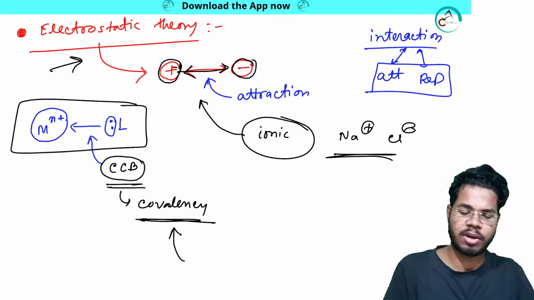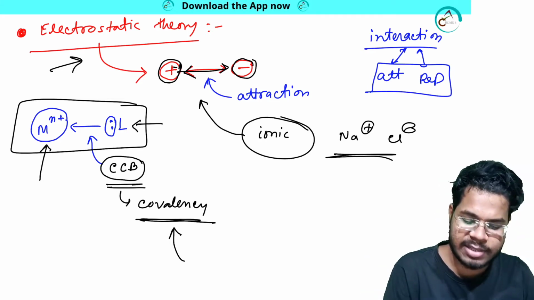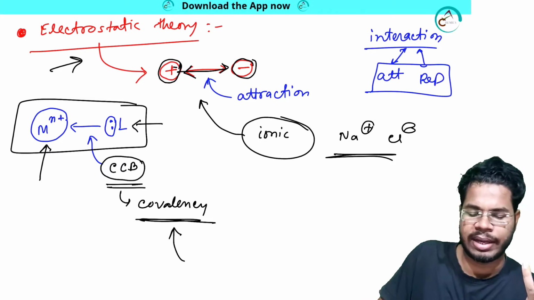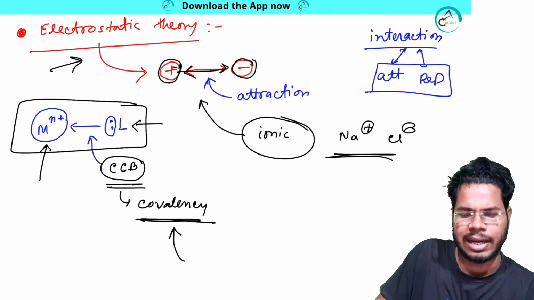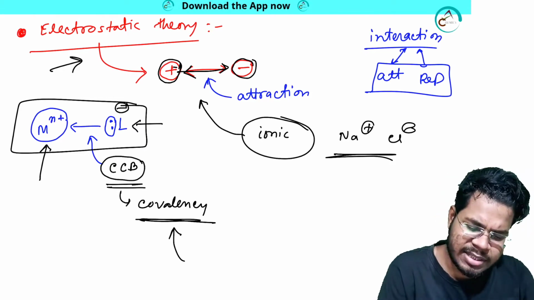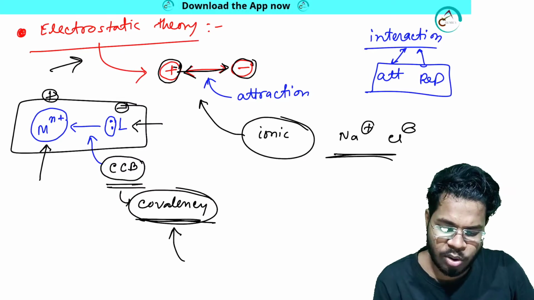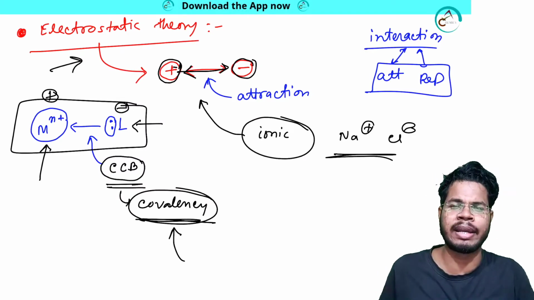How? Because this is a positively charged species, and the ligand is a negatively charged anionic species. I told you the ligand can be neutral, anionic or cationic. So take for a moment that the ligand is negatively charged and the metal is positively charged. This can be an example. But why am I considering this all the time? This is considered like a coordinate covalent bond.